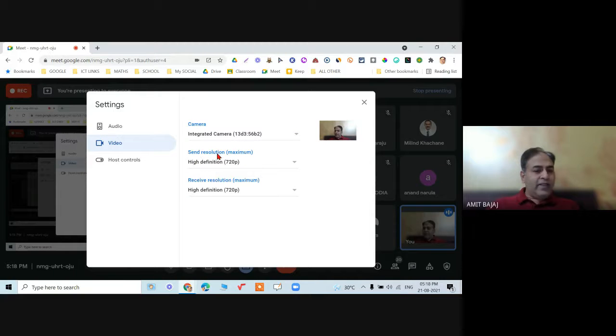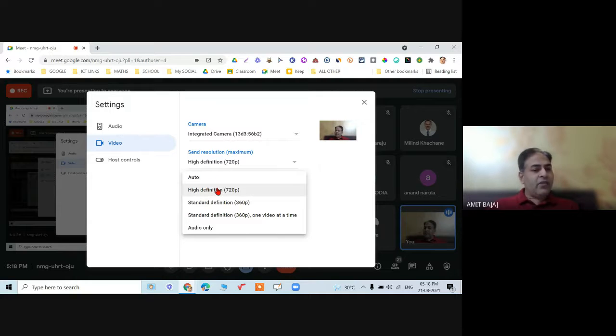By default the send resolution and receive resolution are 360p, but I have changed this to 720. This is very, very important for you to understand. If your internet connection is slow, or maybe the student's internet connection is slow, then it is highly recommended they go for the SD, the 360p resolution. Or if your internet is Wi-Fi and fiber and it is very good quality internet, then only go for the high definition. Same way, receiving, go for high definition.